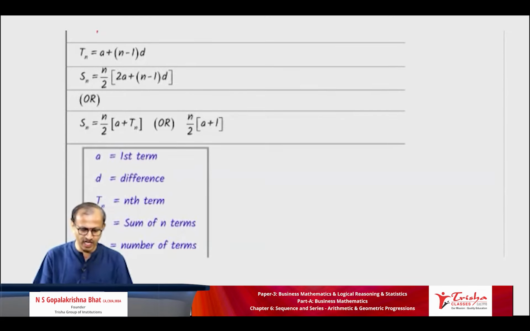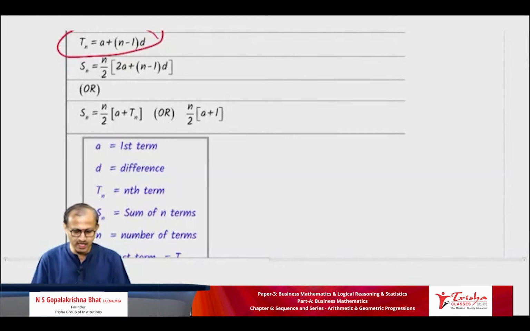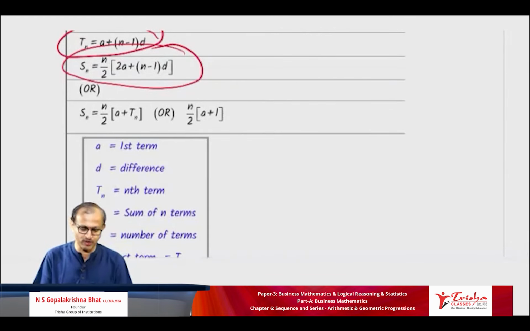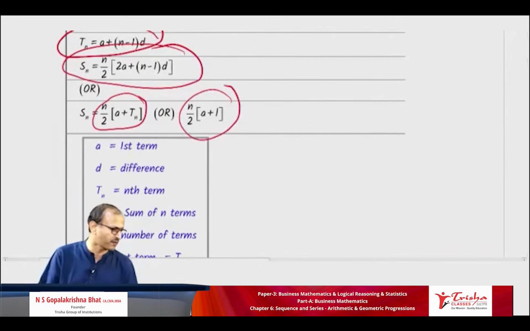So whether all of you have taken, I just glance this. Tn is equal to a plus (n minus 1) into d. I repeat again. I know that it could be a little boring to all of you, but still you have to note it. Sn is equal to n by 2 into (2a plus (n minus 1) into d), because there are many students who are very much scared of maths. So slowly we will do it. No hurry. n by 2 into (a plus Tn), n by 2 into (a plus l).